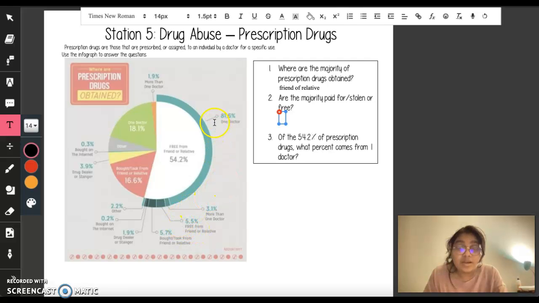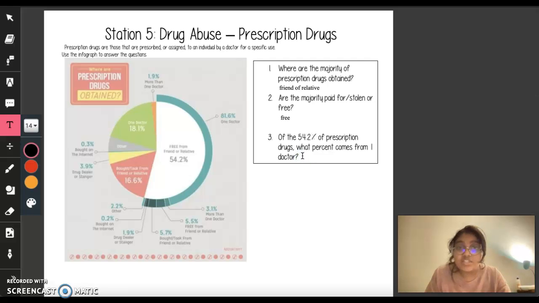The rest of it comes from a doctor or from friends or relatives, but it was bought. It also comes from the internet. However, because the 54.2% is free, I'm going to say that it is free.